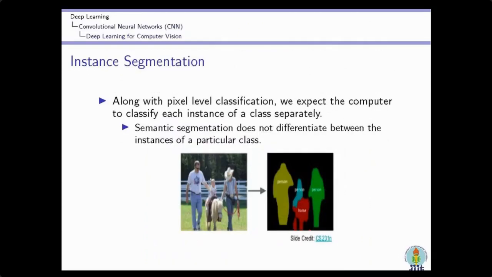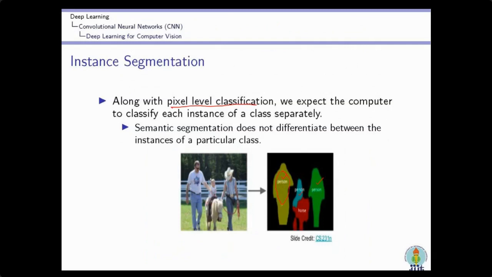But in instance segmentation, we perform pixel level classification. It is also a pixel level classification where each pixel is classified into a particular category. But here, the different instances are also identified. For example, these pixels belong to person 1, these pixels belong to person 2, and these belong to person 3. But in semantic segmentation, all these pixels belong to only one category, that is person.